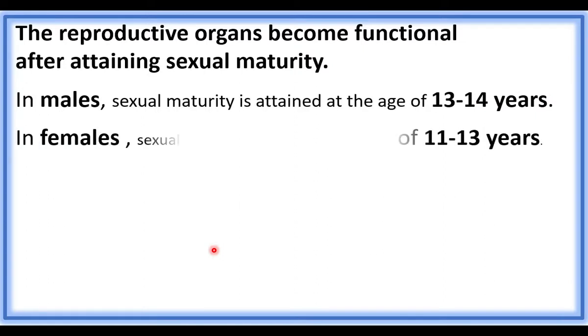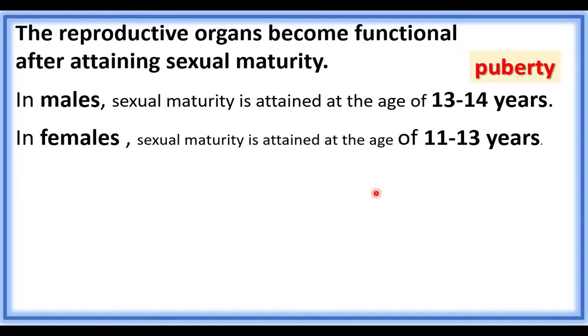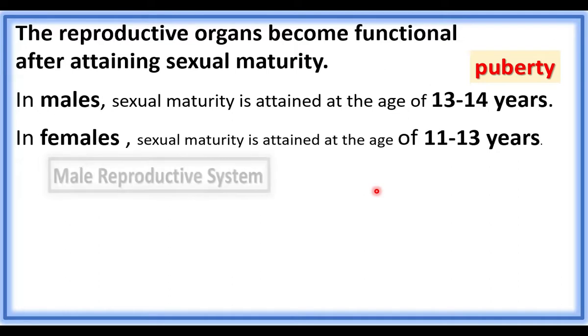Females attain maturity at the age of 11 to 13 years. Females attain sexual maturity before the males. The time of attaining sexual maturity is called as puberty. After puberty, the reproductive organs will be functional.